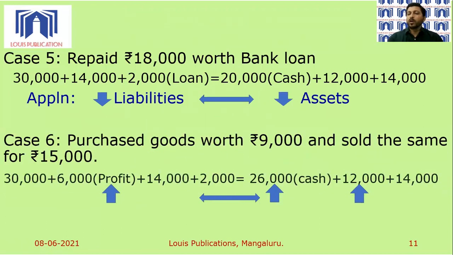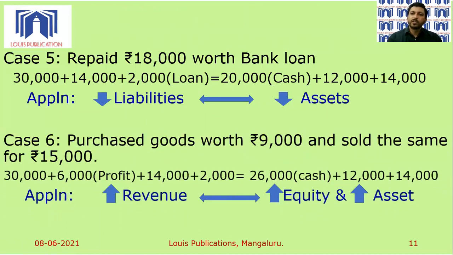And finally, we talk about net revenue. Net revenue is nothing but revenue minus expenses, or in common language, we call it profit. And that revenue, an increase in the value of revenue, will increase both equity as well as asset. So I hope this concept of accounting equation games is clear.